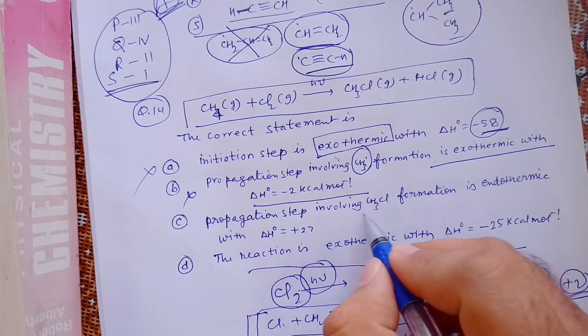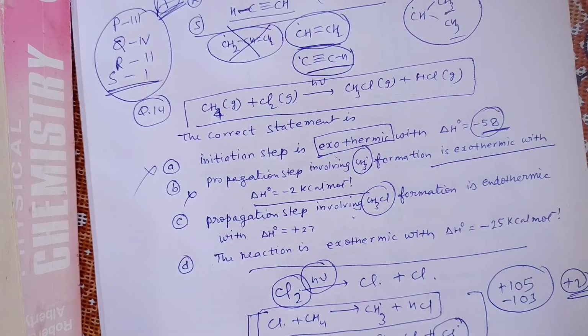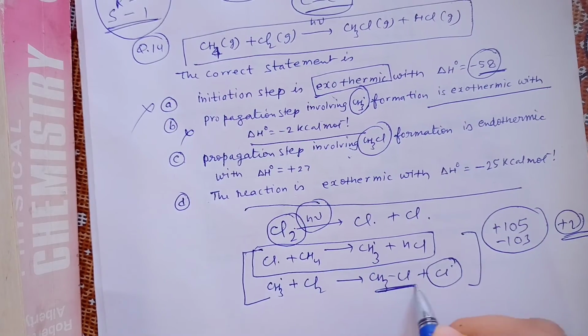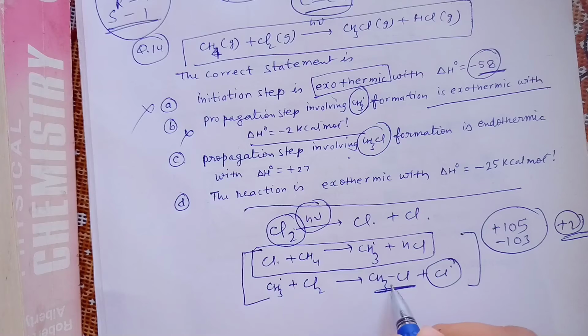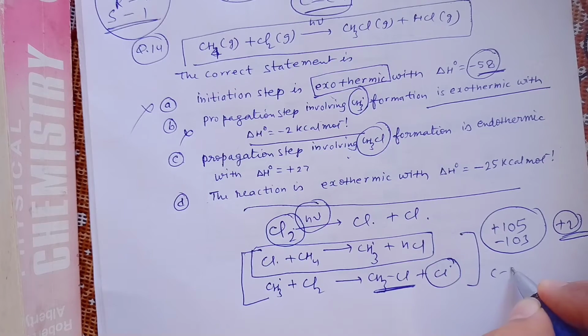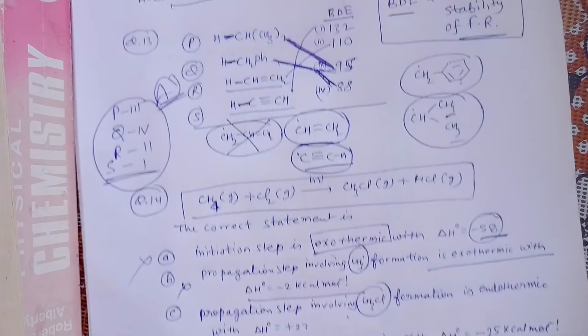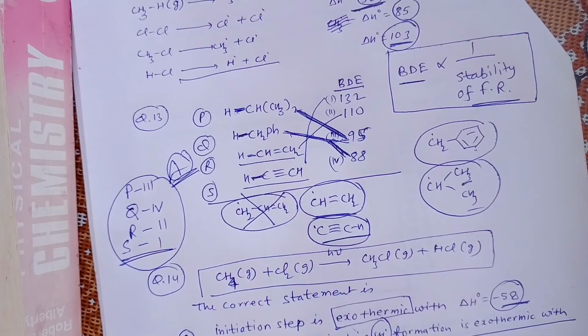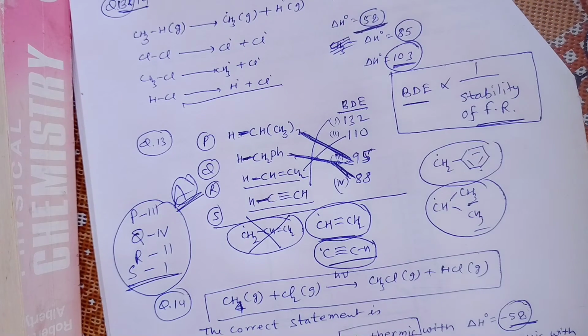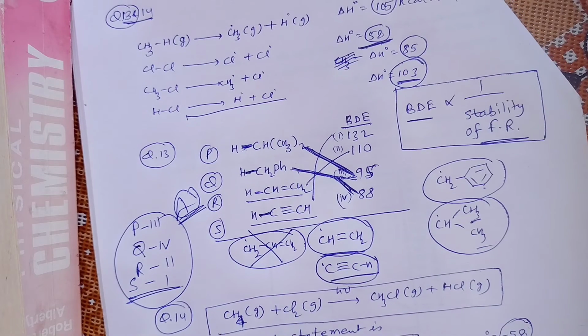Then they are saying the propagation step involving CH3Cl formation. Here we see the CCl bond is formed and the ClCl bond is broken. So the ClCl bond broken uses 58 energy, and the CCl bond formed gives 85 energy.